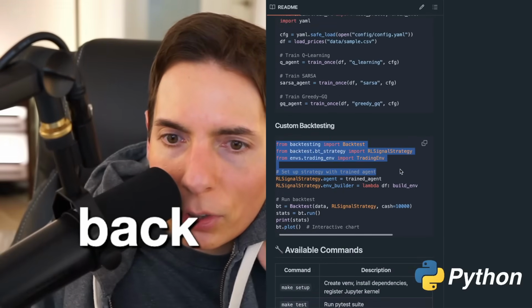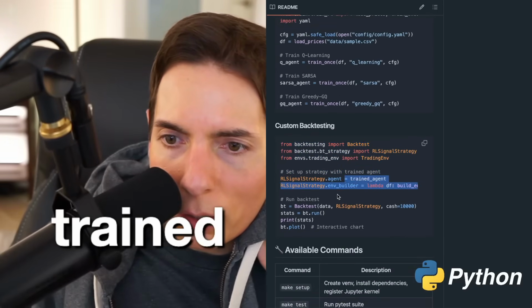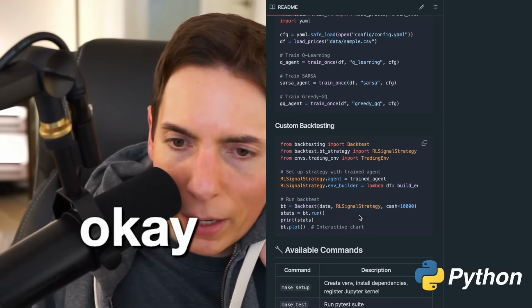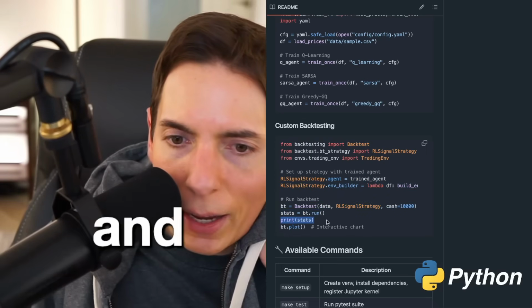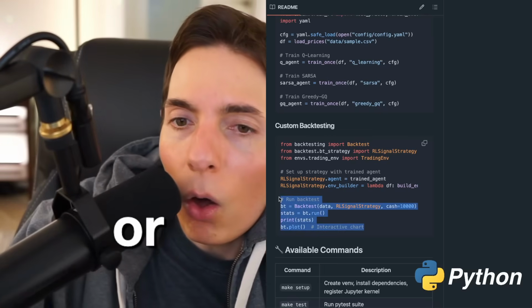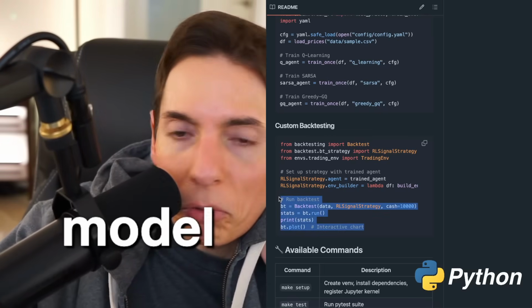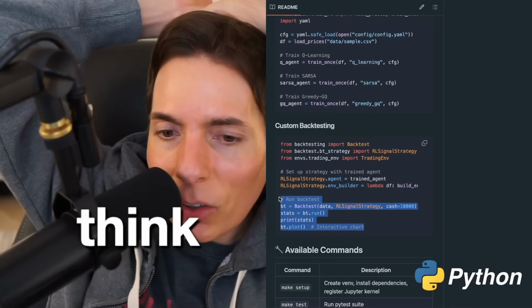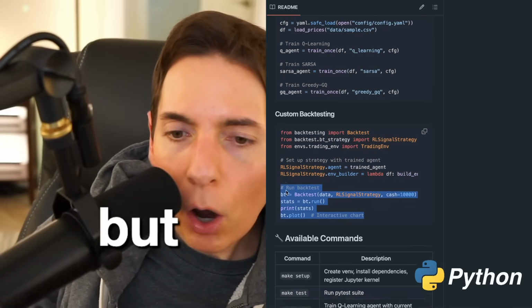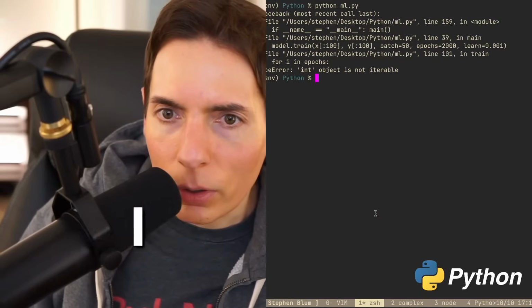From backtest, agent trained, lambda, build. Okay. Backtest dash run BT. And then you print stats. Okay, so this must give us the performance, or how well the model performed. I think that's the answer. So that's actually pretty clean, but is this good? I don't know. We're going to find out.